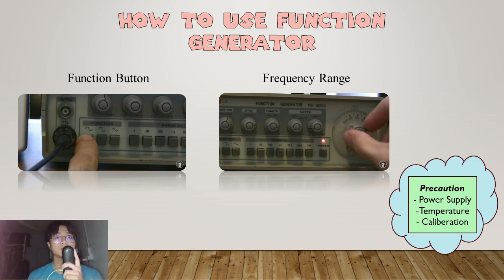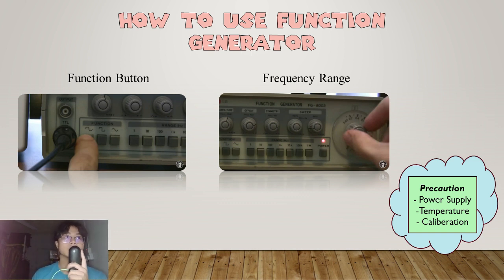Now you know how to use the function generator, but before you use it, there are also precautions for the function generator. There are so many precautions, so I'm only going to explain 3 of them. 1 is power supply. Ensure that the function generator is connected to a stable power source with the correct voltage and polarity. It is to avoid overloading the power supply.